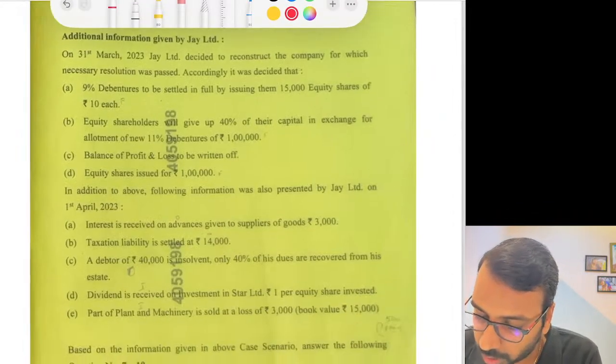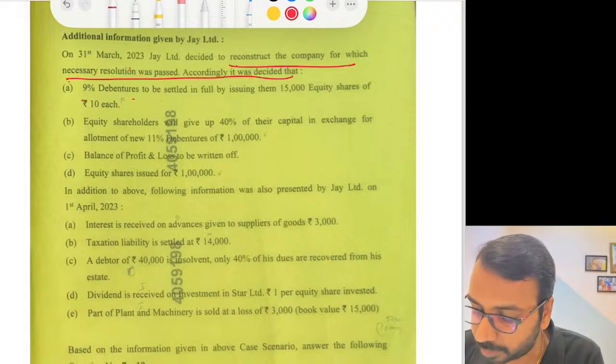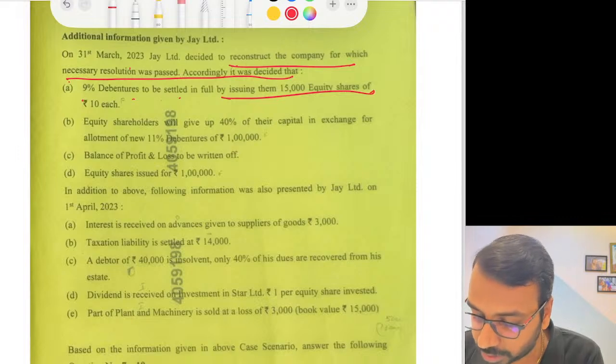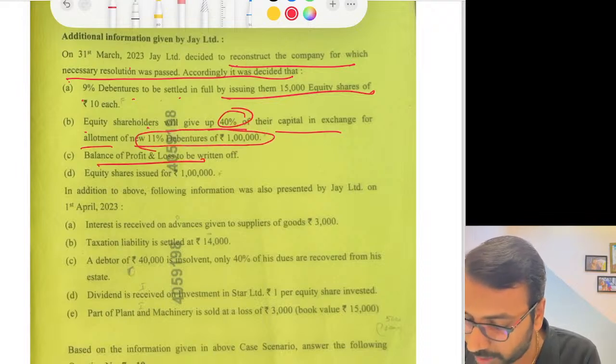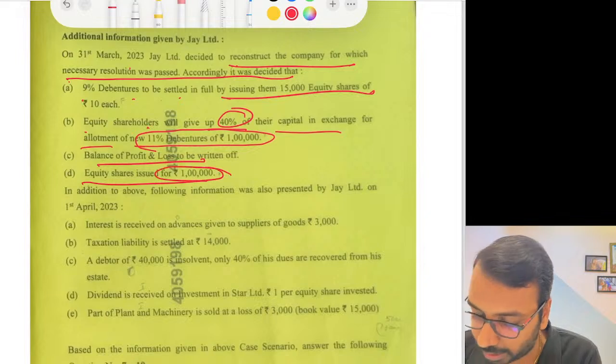Then on 31st March, they decided to reconstruct the company, for which the necessary resolution was passed. 9% debentures to be settled by issuing 15,000 equity shares. Equity shareholders will give up 40% of their capital in exchange for allotment of new 11% debentures for the 40%. Balance of P&L to be written off. Equity shares issued for rupees 1 lakh.